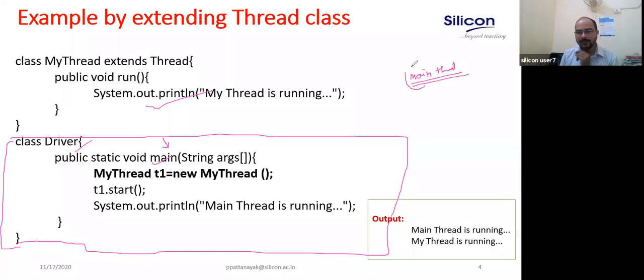Repeat. When the JVM invokes the main method, that means the JVM is a program, actually a process, and this process creates a thread, that is the main thread. Till now, whatever we have used, what is that? A single thread, that is the main thread. Now we are going to discuss or write a program where we can have multiple threads. Okay, the JVM is a program or a process. When you execute the program, it invokes the main method, meaning it creates one thread, that is the main thread. A single thread is being created. Up to this point, how many threads are created? This instruction, one thread is created, that is the main thread. Is that clear?